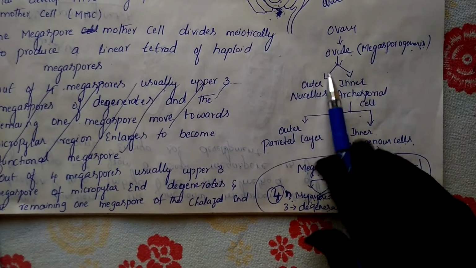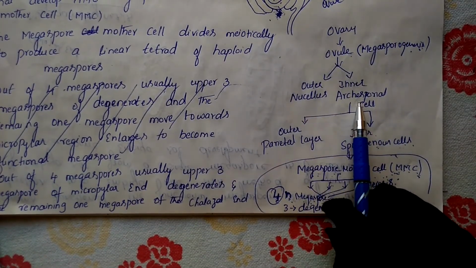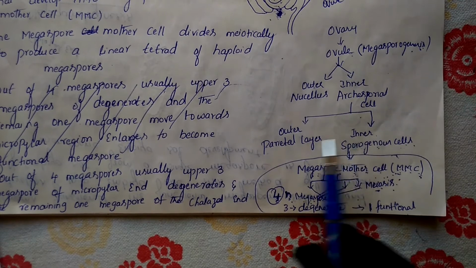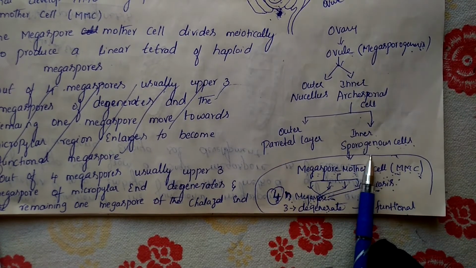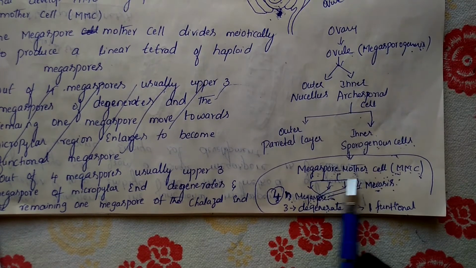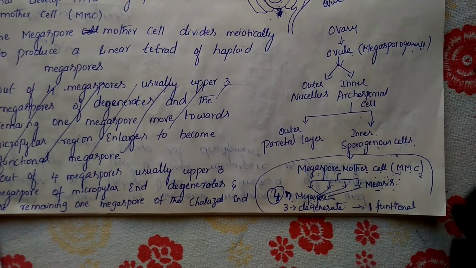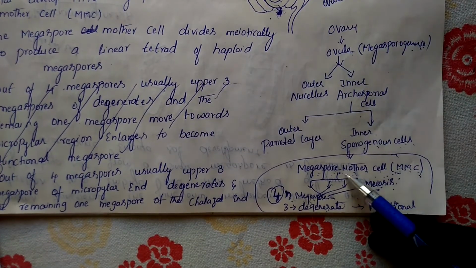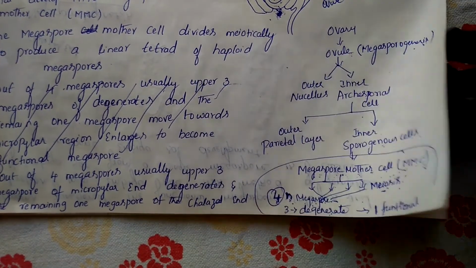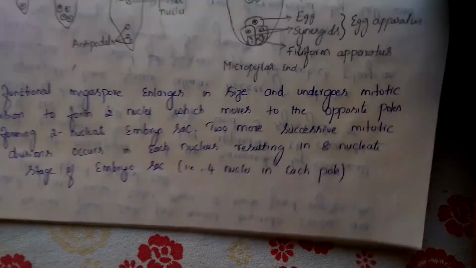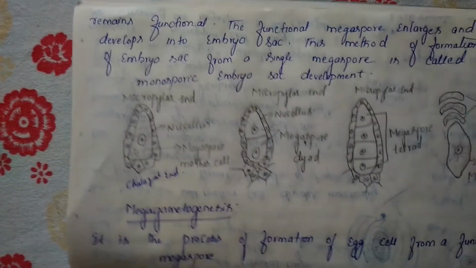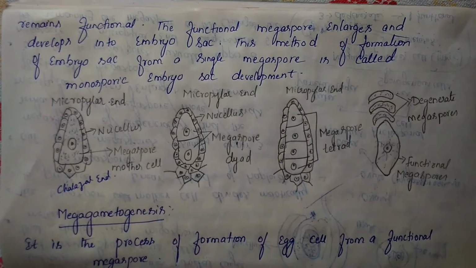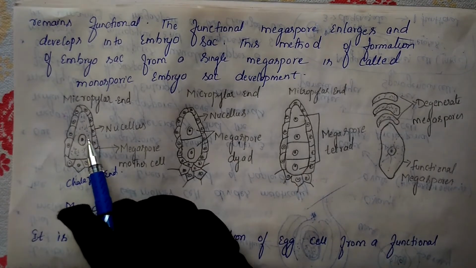In the outer nucellus, archesporial cells will be present. The archesporial cells undergo division to form parietal cells and sporogenous cells. Now these sporogenous cells are called megaspore mother cells. So this megaspore mother cell is what I mentioned in the diagram. See here, this is the megaspore mother cell.